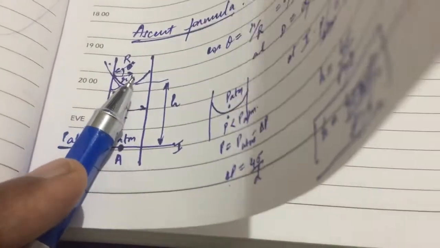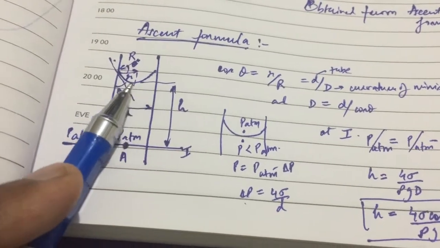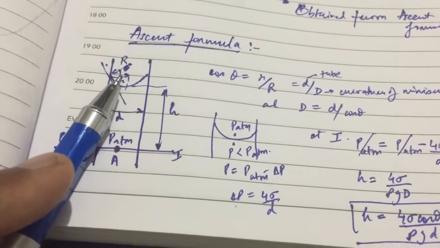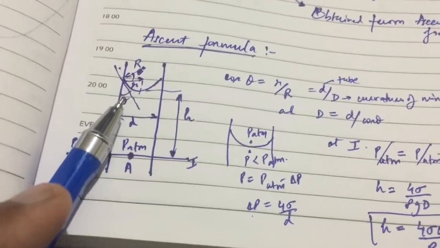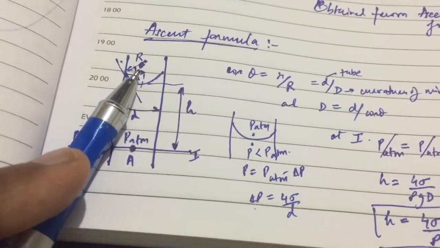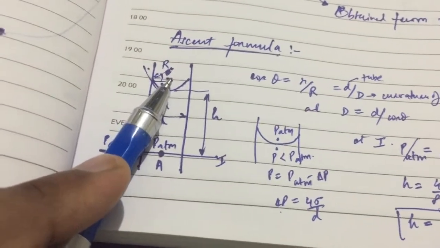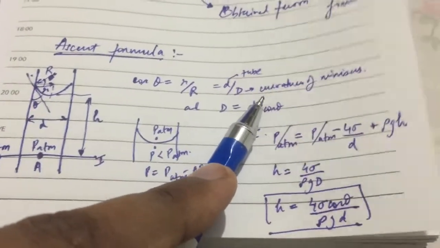Small r is the radius of the tube, and big R is the radius of curvature of this meniscus. The relation between R and small r comes from the angle theta, the contact angle. The angle here and here will be the same, which is a mathematical property. So cos theta is small r by R. From this we get this relation.